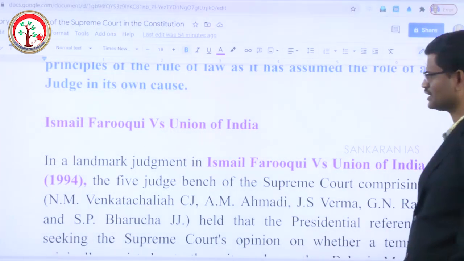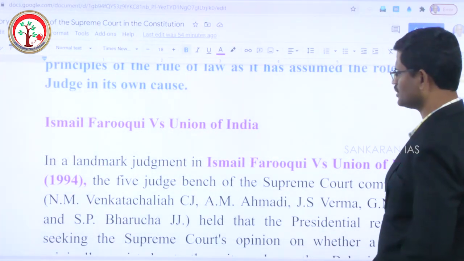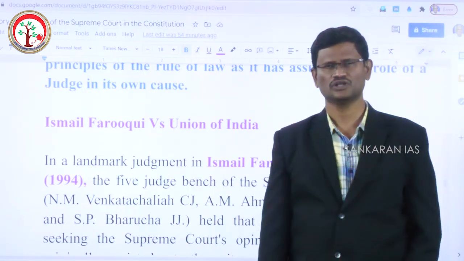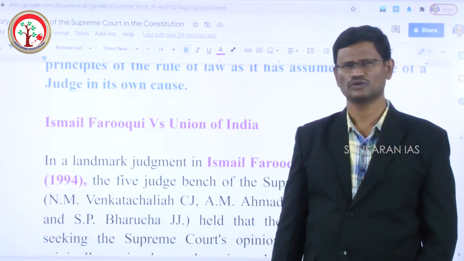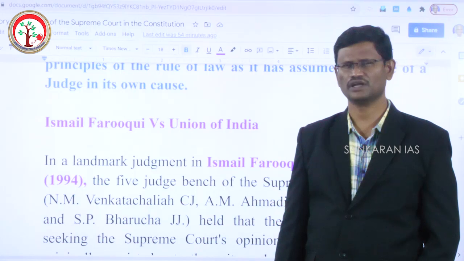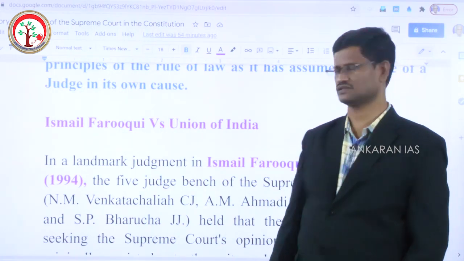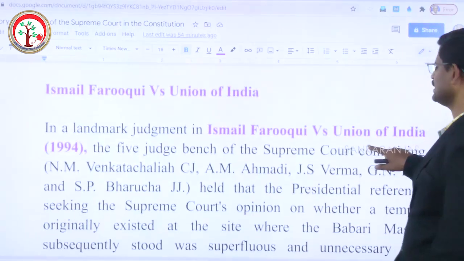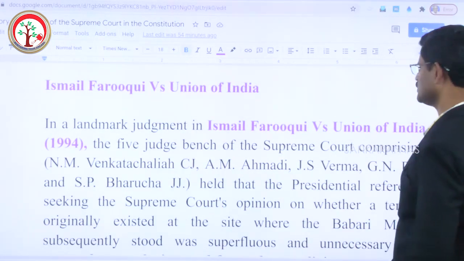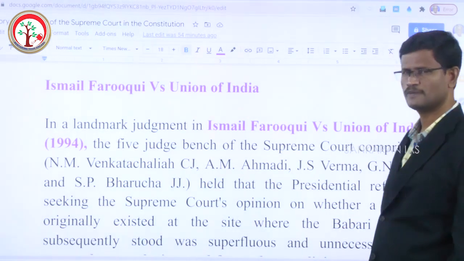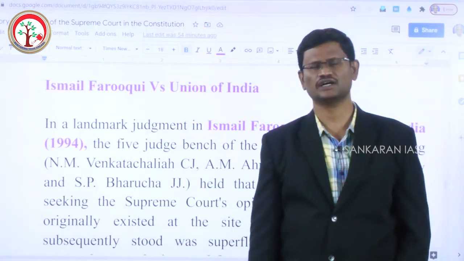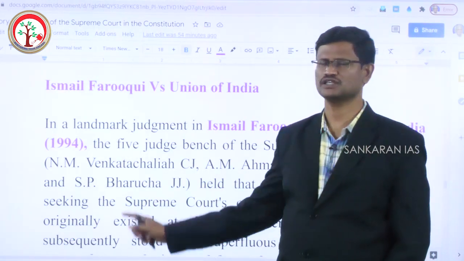And this is one important case, Ismail Faruqi versus Union of India, related to Babri Masjid. Before the building of the Babri Masjid mosque in this place, whether there was a temple before that is the question asked to the Supreme Court by the presidential reference. And the Supreme Court, in this case, Ismail Faruqi versus Union of India, 1994, rejected giving its opinion on this particular issue.